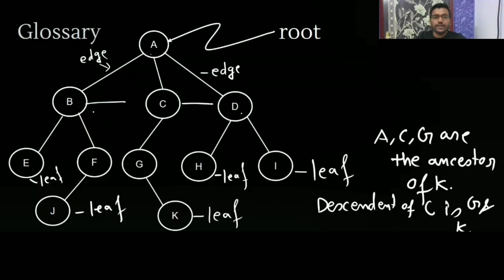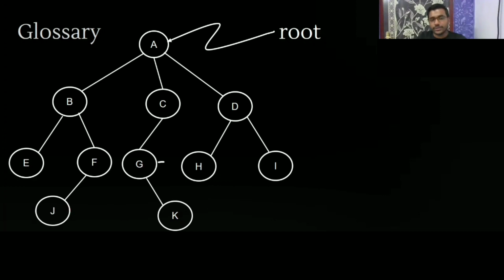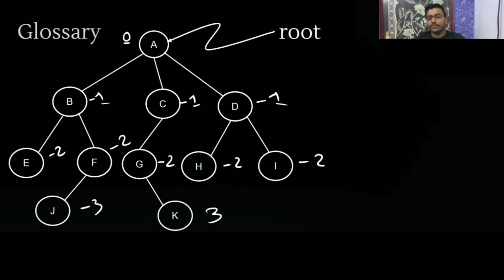Let me erase all these things. Now see, depth of G is 1, 2. Depth of C, 1. Depth of A, 0. Depth of D, 1. Depth of I, 2. Here 2, here 2, here 2. Here 1, here 1, 2, 3. So depth of a node is the length of the path from root to that node. Okay, understood? So this is all plus, not minus. Don't get confused.